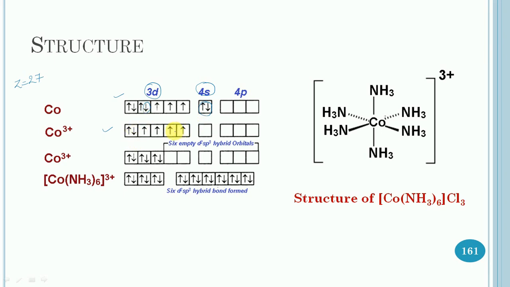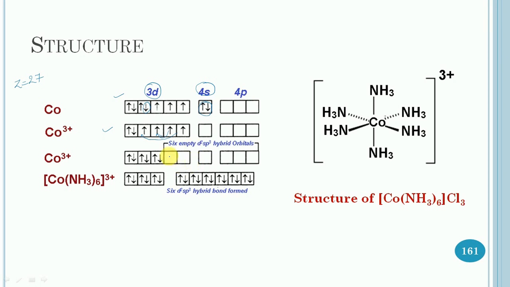In this case, the complex has 6 ammonia ligands. So in order to accommodate these 6 ligands, 6 empty orbitals are required. This is achieved by pairing of electrons, which takes place by shifting of these 2 electrons to the inner orbitals, and finally it has these 6 empty orbitals, of which 2 are 3d, 1 is 4s and 3 are 4p.